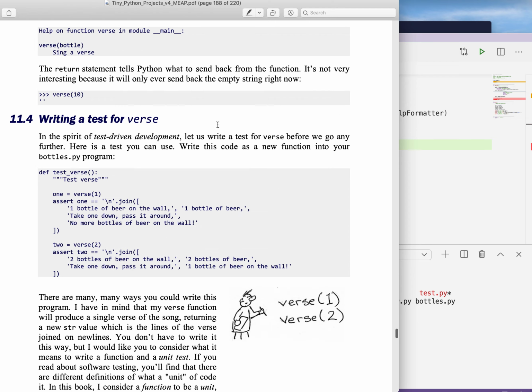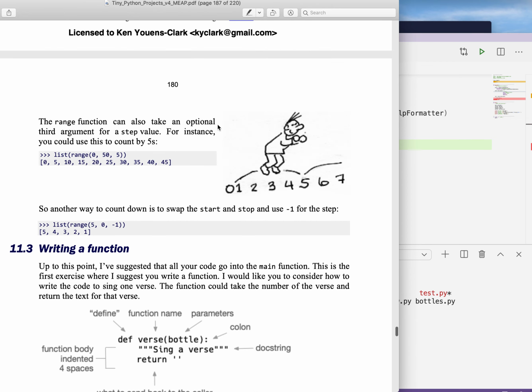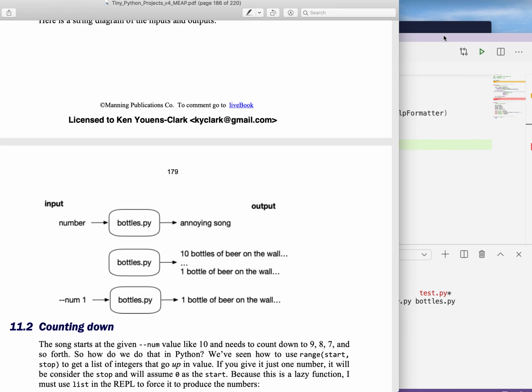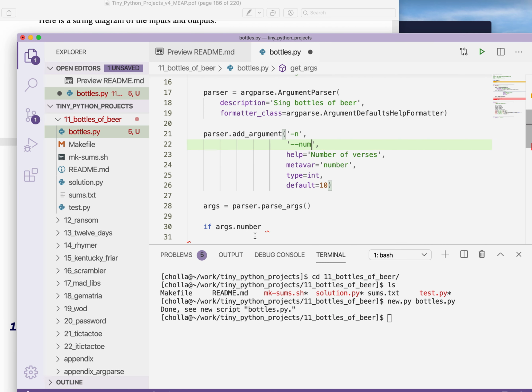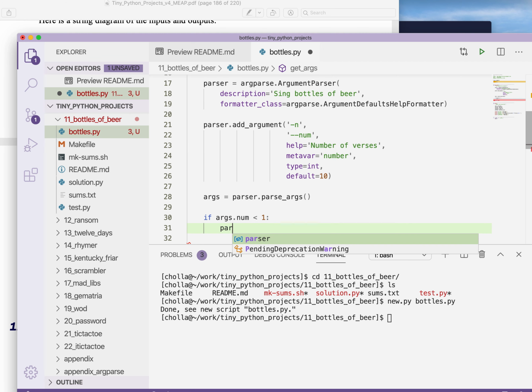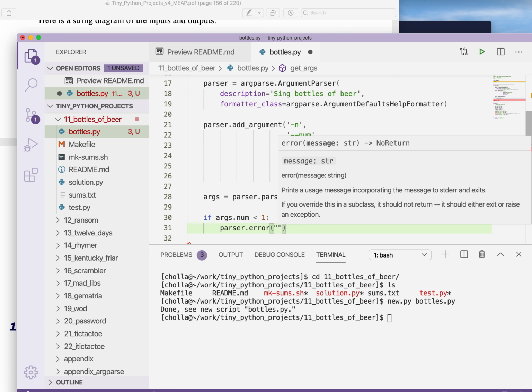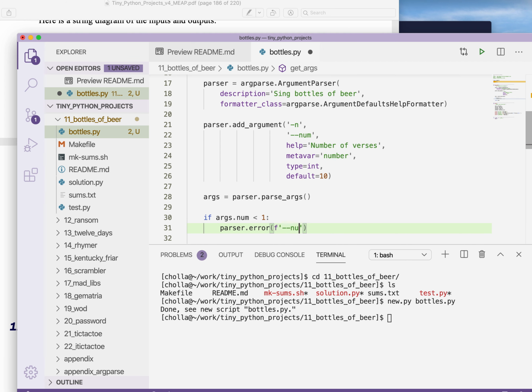Actually, let me just double check my help. What am I supposed to give? --num, I think. I think it's just supposed to be --num. So let's call it args.num. If args.num is less than 1, then I will use parser.error, and the error should be --num, and I always like to echo it back so that they know the offending value. Num must be greater than 0. I can't remember if that's exactly the error message.